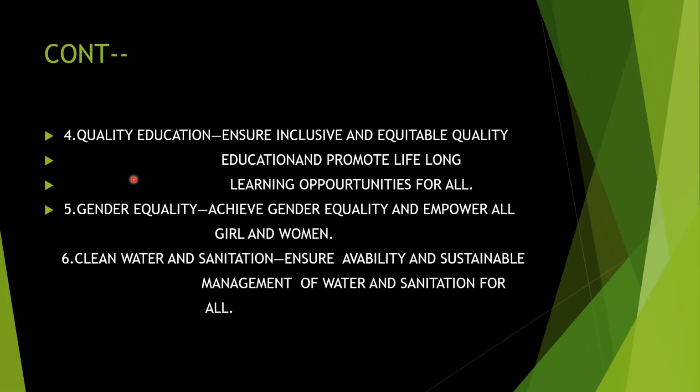Next is quality education. So we have discussed poverty, hunger, and health. Next we have to give them education. That is quality education, good education. Ensure inclusive and equitable quality education and promote lifelong learning opportunities for all. Inclusive education means we are giving education for all kinds of people. Okay, all types of people.